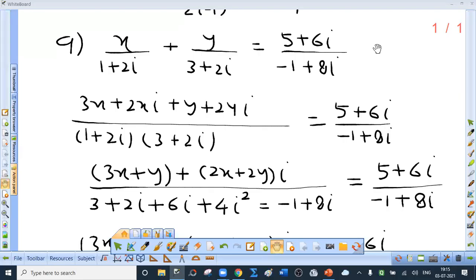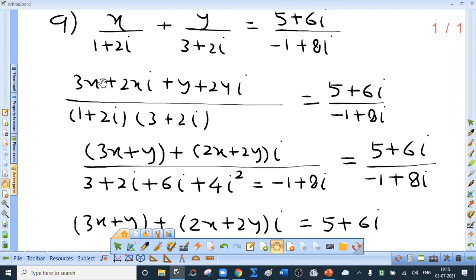Sum number 9. Find the real numbers x and y such that x upon 1 plus 2i plus y upon 3 plus 2i equal to 5 plus 6i upon minus 1 plus 8i. Find the LCM on the LHS. Now, if you observe the numbers, you will notice that on simplification we get the same denominator as on the right hand side. That is why I am keeping the RHS as it is. Now simplify this.